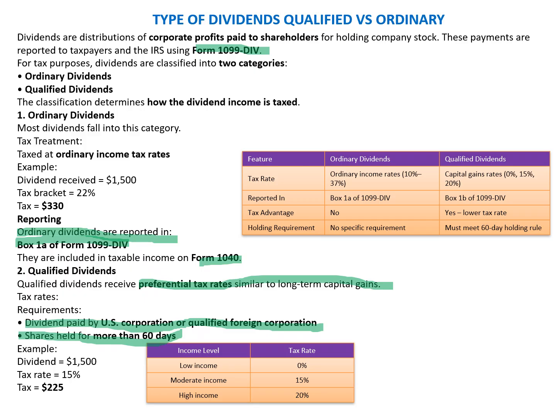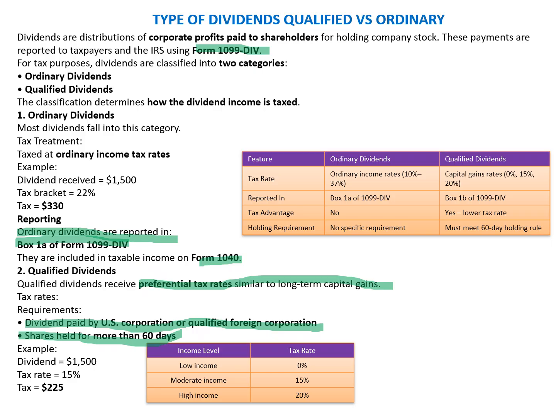First, the dividend must be paid by a U.S. corporation or a qualified foreign corporation, from a list which is normally published on an annual basis. Then, shares in that corporation should be held for more than 60 days. Then it would have a preferential rate, which is the rate applicable to capital gain tax. So it will have a 0, 15, and 20 percent bracket depending upon the income criteria on which these rates would be applied.